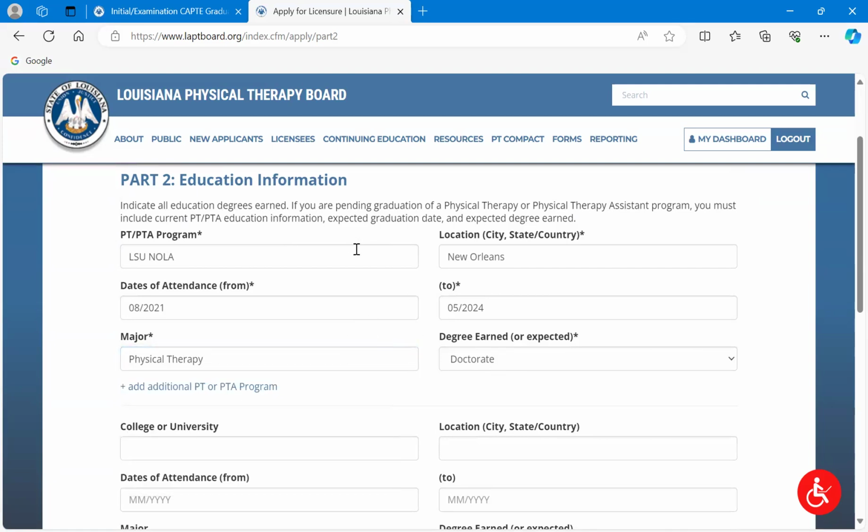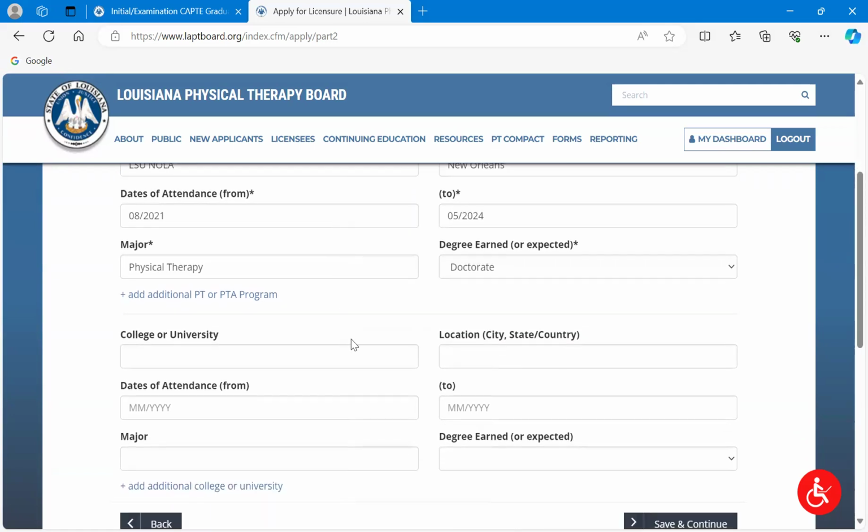And then I want to make a quick note under PTA program. Please put the name of your program. Some folks sometimes will just put PT program or PTA program. We actually want you to put the name, and it doesn't have to be the full name. Like maybe you're at Fran U or something, and so you don't want to put the full Franciscan University, etc. Just let us know. You can put Fran U, PT program, Fran U, PTA, LSU NOLA, LSU Shreveport, something like that. But just let us know where you're coming from.